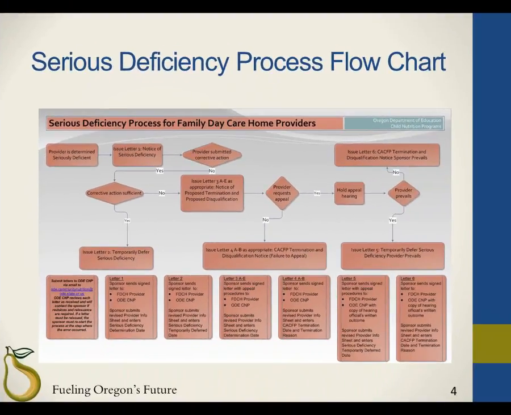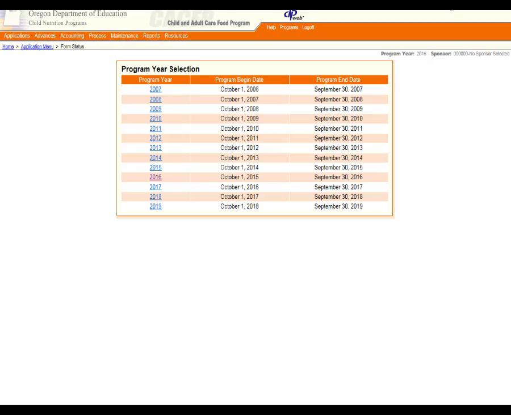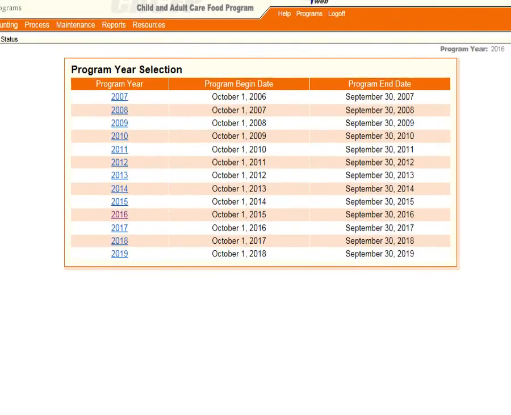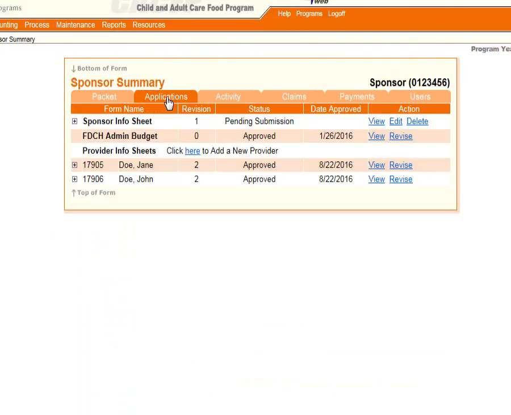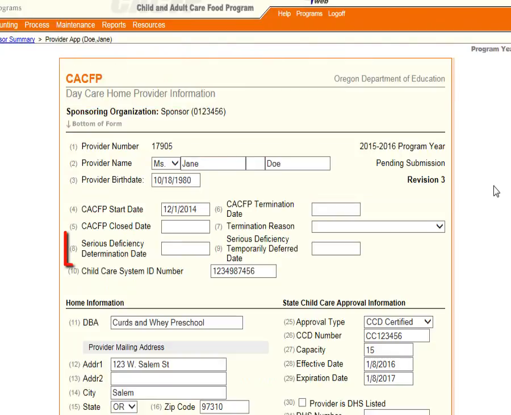In addition, you must also immediately submit a revised provider info sheet for the affected provider and enter the serious deficiency determination date. I will take you to CMP Web and show you where you will include the date. First, log into CMP Web. Click on the appropriate year, then select Applications. Locate the provider Jane Doe and click Revise. Enter the date in the Serious Deficiency Determination Date field, which is item 8. It's imperative that the date matches the date on the letter.